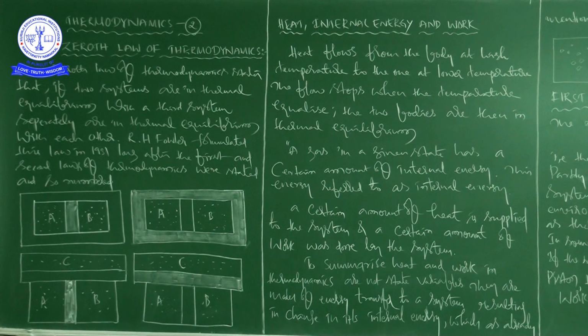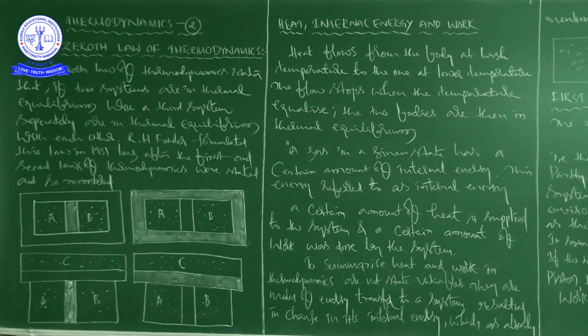Now see, the symbol U, the internal energy, is simply a macroscopic variable of the system. The important thing about internal energy is that it depends only on the state of the system, not on how that state was achieved.